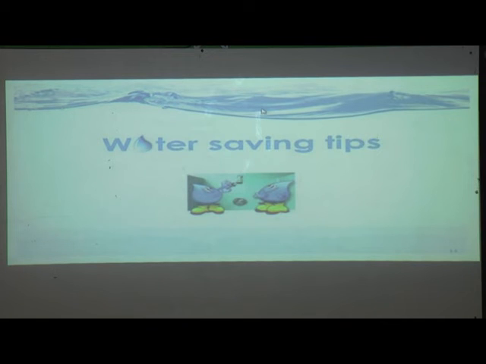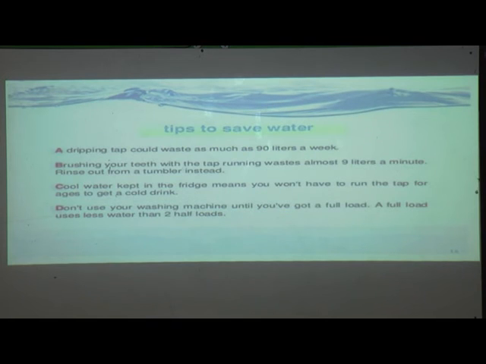Water saving tips. How can we save water? Some tips are given here. A dripping tap could waste as much as 90 liters of water, so whatever dripping taps there are, we should repair them. Brushing your teeth with the tap running wastes almost 9 liters a minute. Rinse out from a tumbler instead. While brushing our teeth we keep the tap running, and because of that running tap, water goes to waste. So we should use a tumbler.